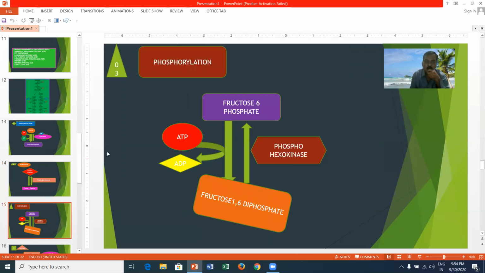Phosphoglucoisomerase. Here the third one is phosphorylation. Fructose 6-phosphate will go for phosphorylation. The ATP gives rise to ADP and inorganic phosphate. This inorganic phosphate is tagged to fructose 6-phosphate and forms fructose 1,6-diphosphate by means of an enzyme called phosphohexokinase as well as magnesium ions.